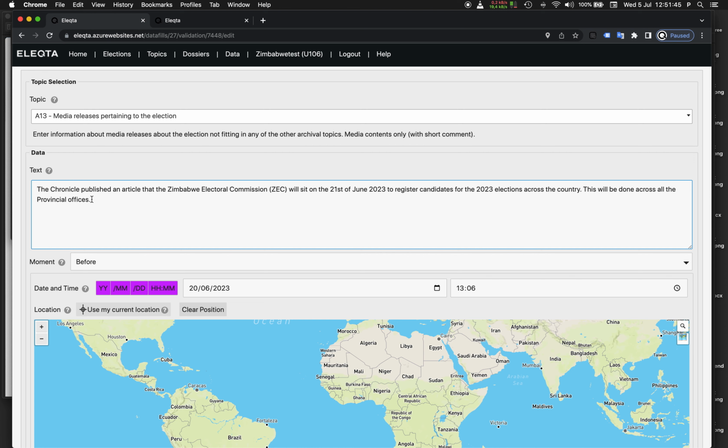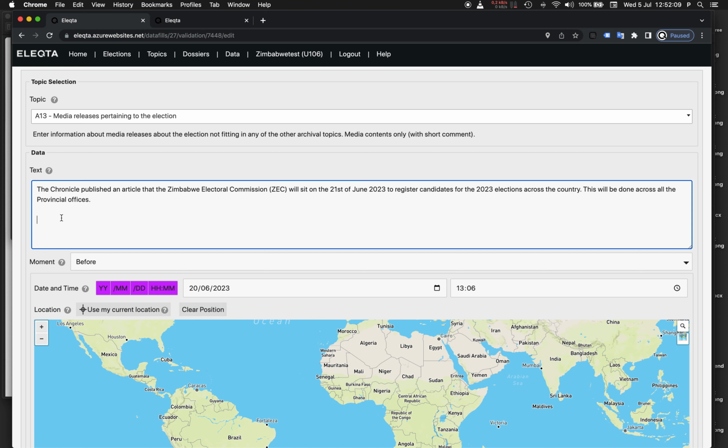I have another observation about this data entry. The researcher should have also copied and pasted the entire text of the article in the text box here. As I mentioned to you, but I will repeat this, when you're publishing an article, and especially if it's particularly easy to do copy and paste, like in the case of a web article, you should please enter the full text of the article here in the text box.